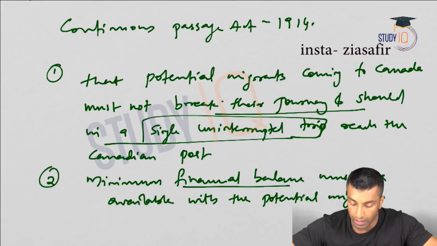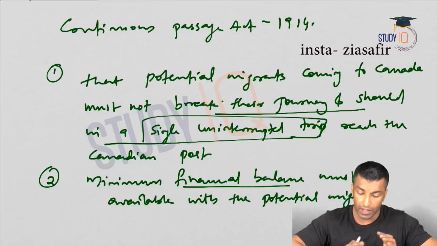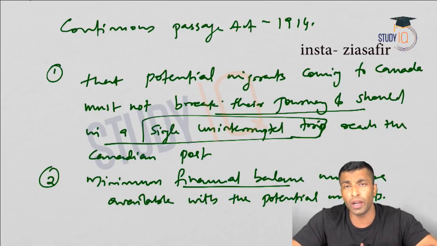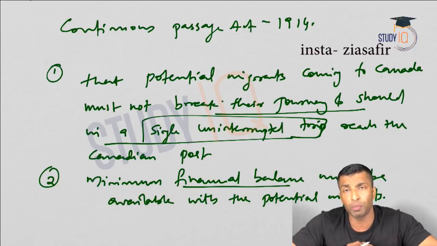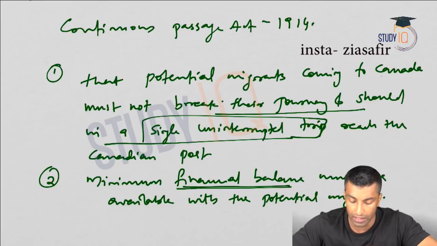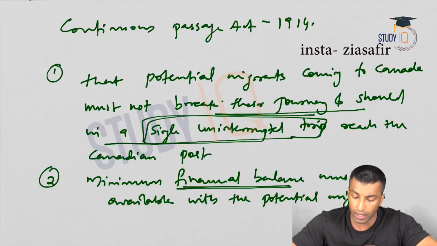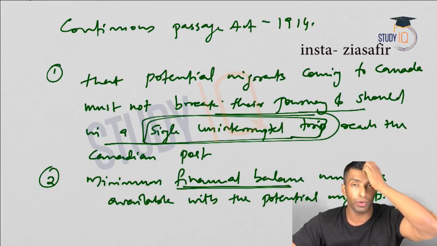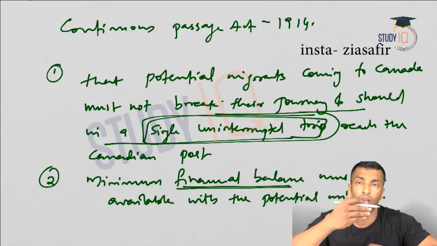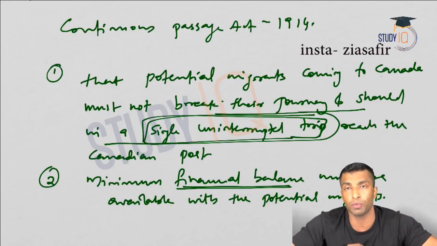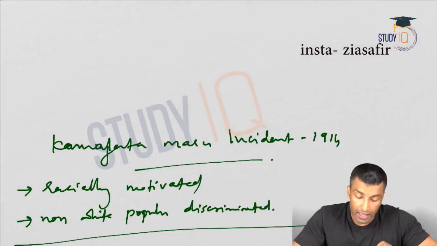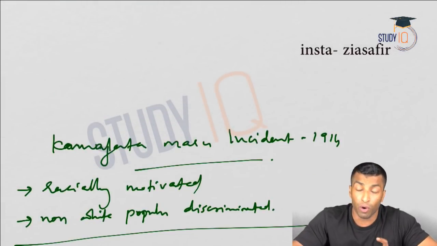Now you can see from these two provisions that it is only to prevent Asians, the non-whites, from entering Canada, either in terms of financial balance or keeping the single uninterrupted trip. Basically, you used to stop at Europe and then go to Canada, but that is not possible, especially after this particular clause.